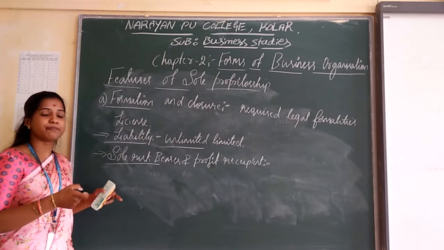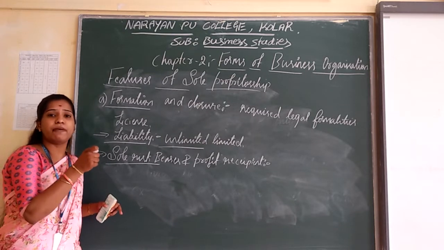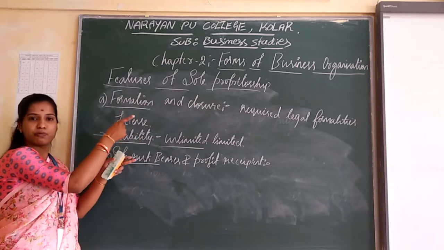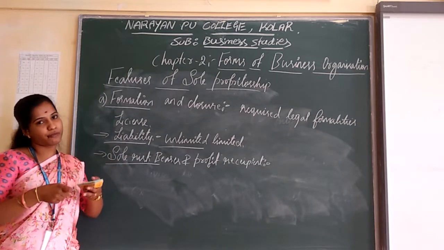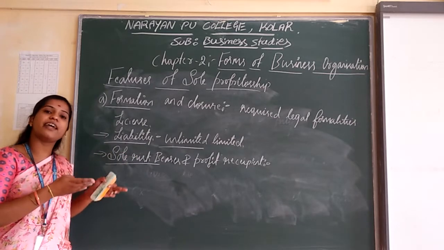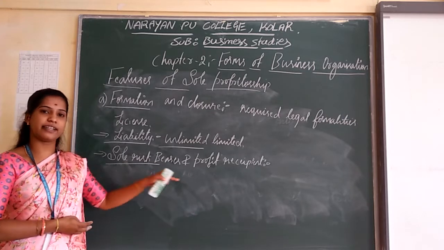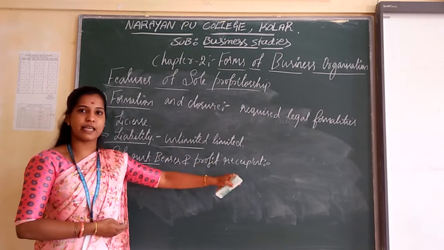If we get any reward of profit, that profit will be enjoyed only by this single person. The sole proprietor enjoys all the profits as well as bears the risk. That is known as a sole risk bearer and a profit recipient.